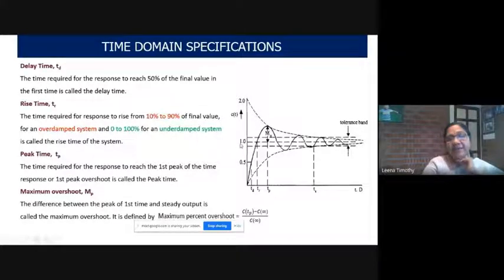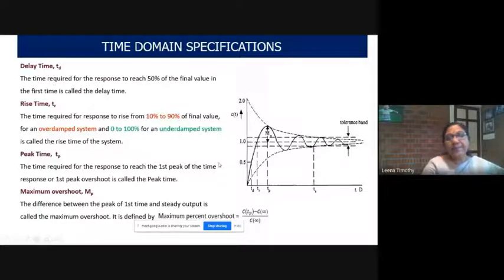The desired output is the reference input, that is step input. So the final response is 1. Here we are assuming this is the time response for an underdamped system with the unit step input. So the steady state value is 1.